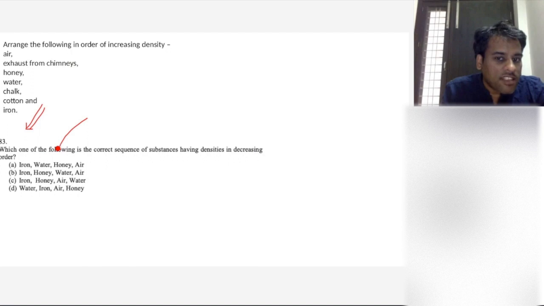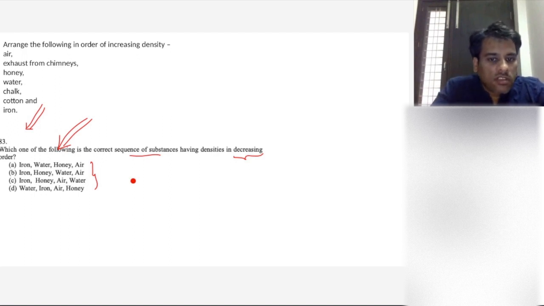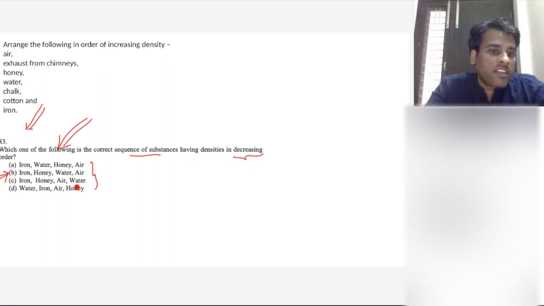This was the question that was asked this year in the prelims. Which is the correct option? Which one among these is the correct option? We have to find the correct sequence of substances having density in decreasing order. This is opposite. This is asking decreasing order. Now this becomes very easy, right? Iron, honey, water and air, right? So questions will be from a very basic level, but just let's see.